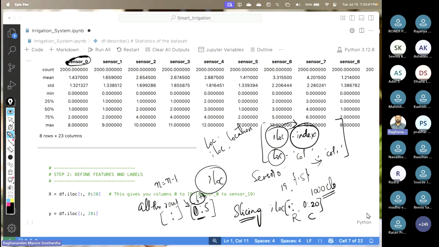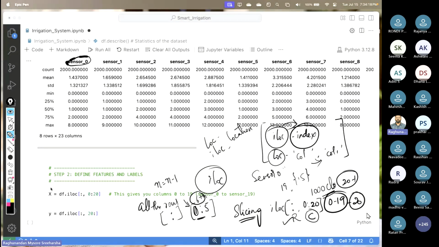So if I want all 6 rows, I give the syntax like this. Now, can anyone tell me what will happen if I give the syntax like this? It will give me all the rows and how many columns? 0 to 19. Exactly. Very good. 0 to 20 columns, so the last one is nothing but 20 minus 1. So 0 to 19 means how many sensors? 20 sensors only, right? This is called slicing. Am I clear with everyone? Any doubts? No, sir. Okay.